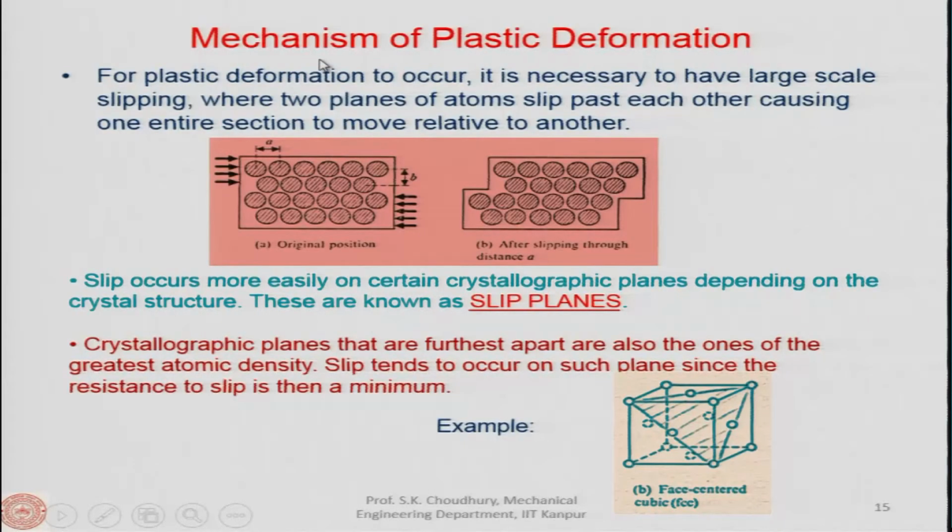Now, let us see here, this is the mechanism of plastic deformation, and we will try to explain that mechanism of plastic deformation on the atomic scale. Why is it important? Because any metal, any material for that matter, will have a lattice structure. Okay. So, the lattice structure contains the atoms, and those atoms are sitting very peacefully, in the sense that they are occupying their own space, and the material is stable, or the metal is supposed to be stable.